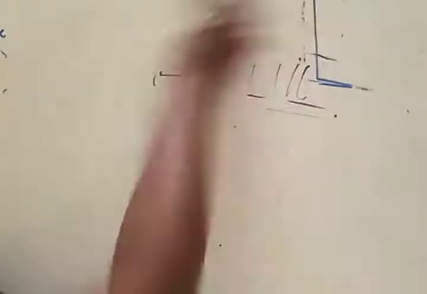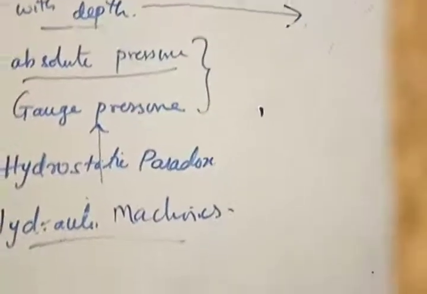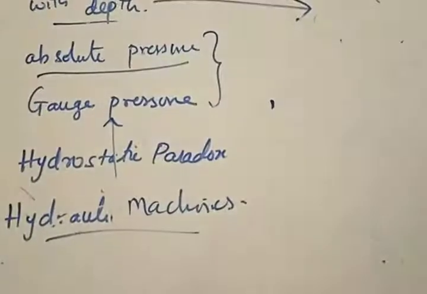Write the concept of hydrostatic paradox. Now we are left with the last one, hydraulic machines. I will explain this only theoretically because time is almost over. If needed, we will elaborate in the next class. But the last thing left out here is hydraulic machines.